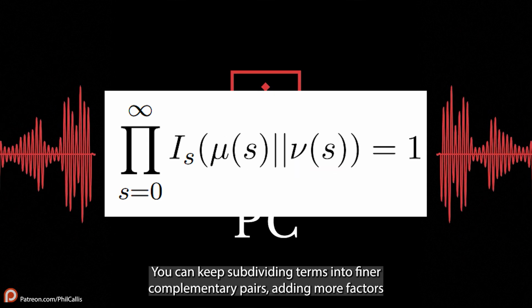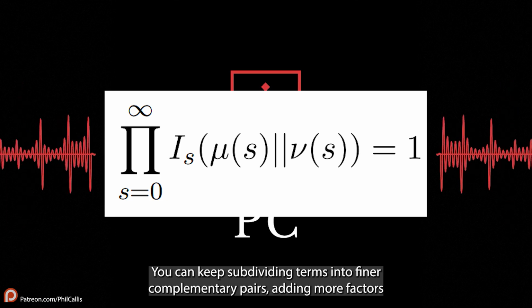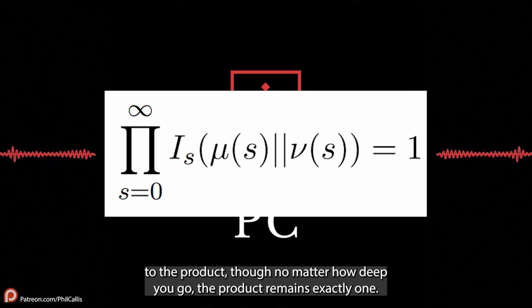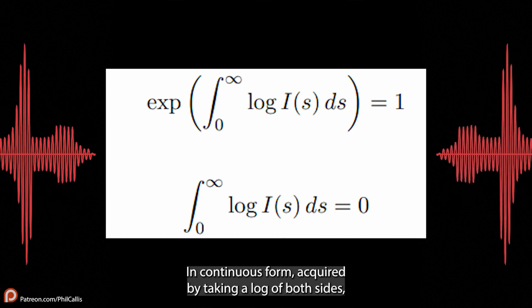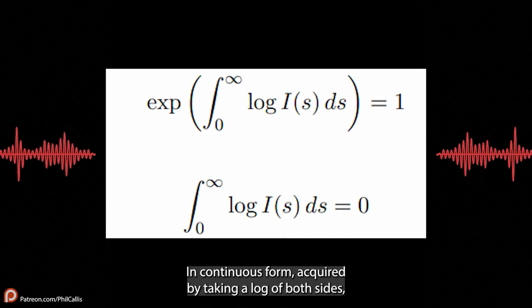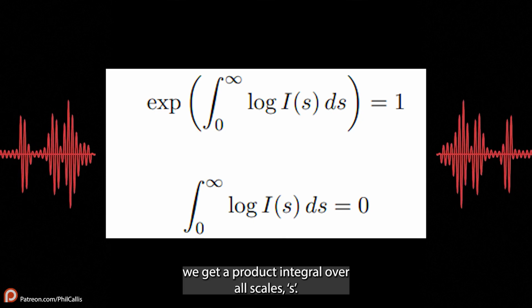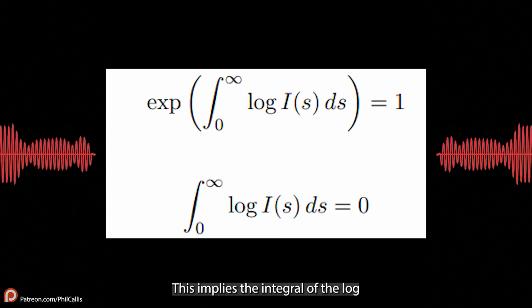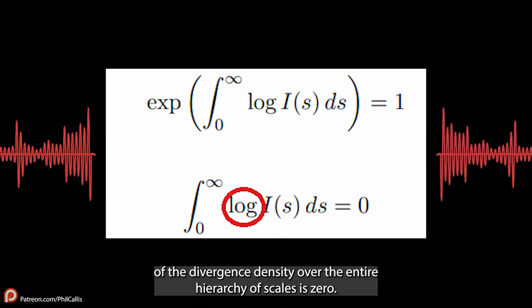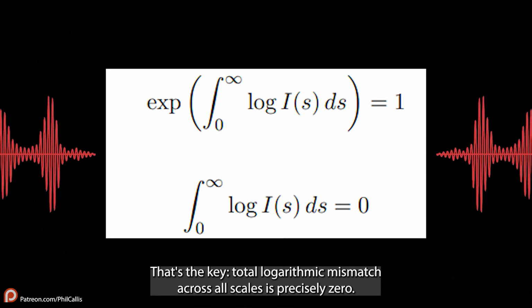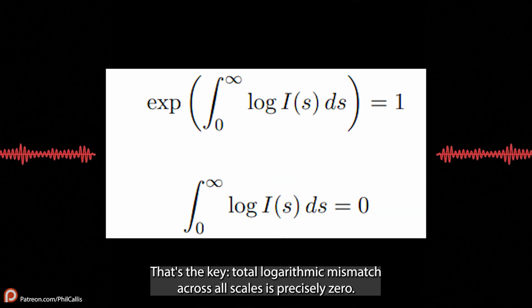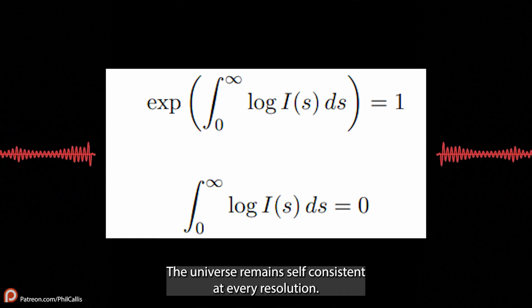You can keep subdividing terms into finer complementary pairs, adding more factors to the product, though no matter how deep you go, the product remains exactly 1. In continuous form, acquired by taking the log of both sides, we get a product integral over all scales, S. This implies the integral of the log of the divergence density over the entire hierarchy of scales is 0. That's the key. Total logarithmic mismatch across all scales is precisely 0. The universe remains self-consistent at every resolution.